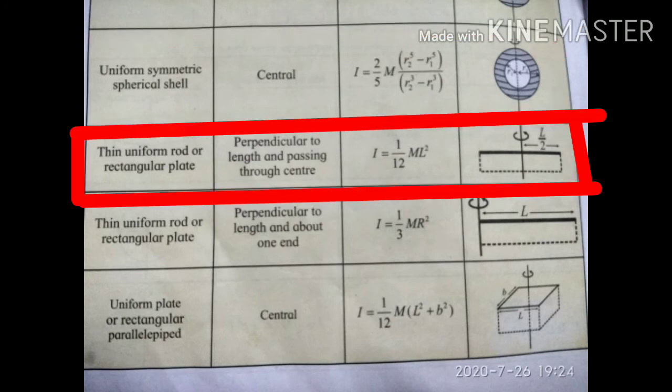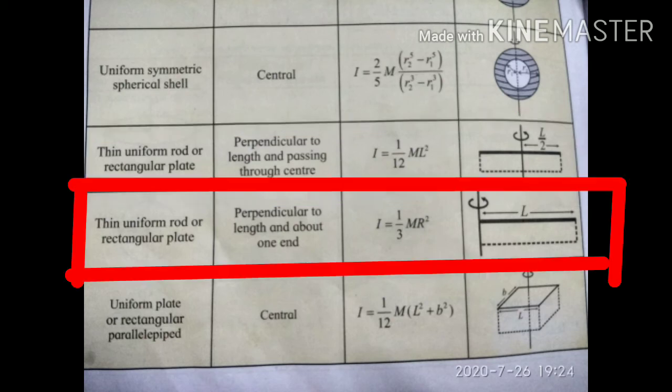The moment of inertia of a thin uniform rod or rectangular plate about an axis perpendicular to its length and passing through its center is I equal to 1 by 12 ml square, where m is the mass of the uniform rod or the rectangular plate and L is the length.